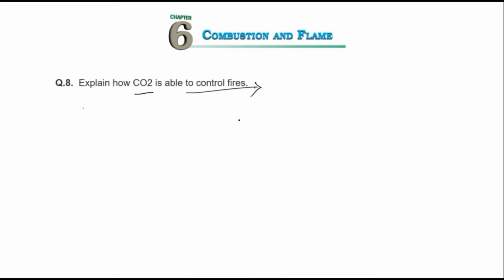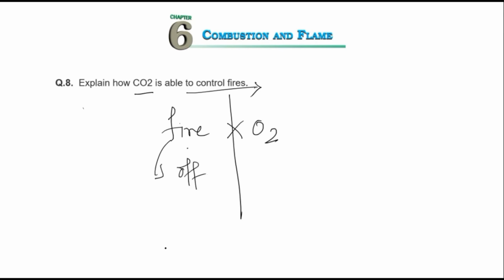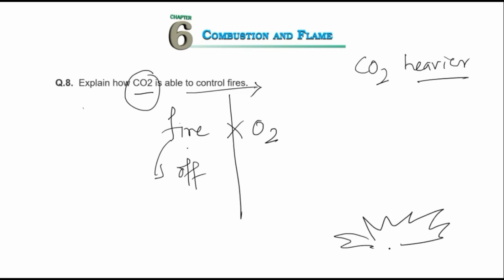But in general, why is CO2 used? Because we know that combustion, fire, requires oxygen to support it, right? So if you disconnect oxygen from fire, then the fire will go off, right? That work is done by carbon dioxide. Carbon dioxide is heavier than oxygen, right? So what happens because of this property, if there is a fire, let's say this is a fire on